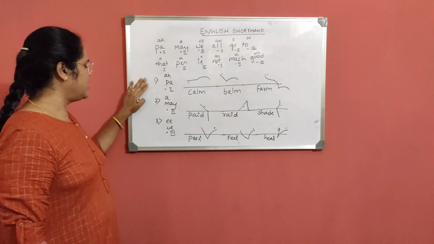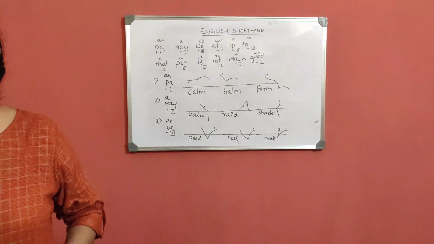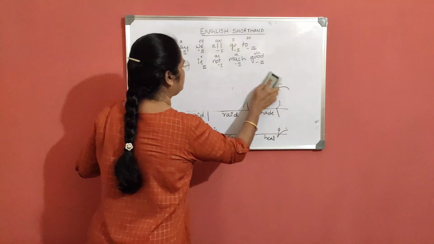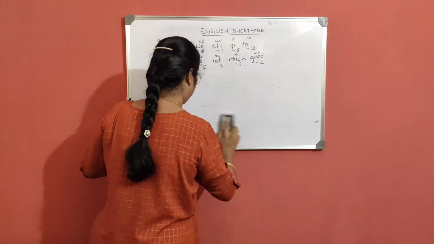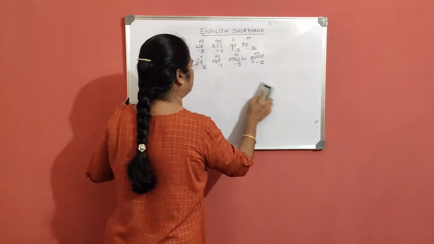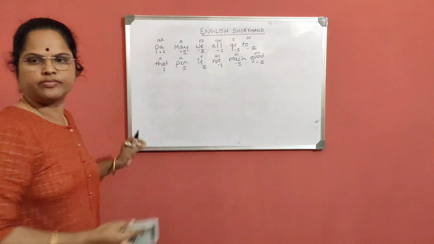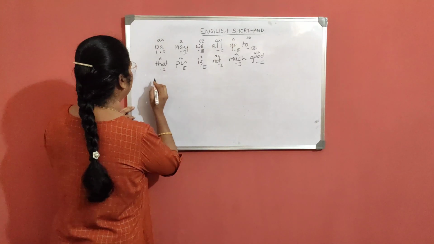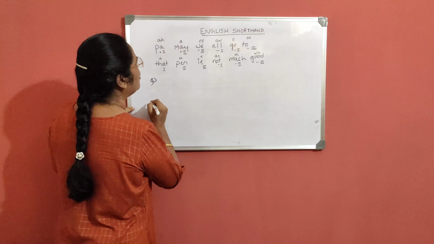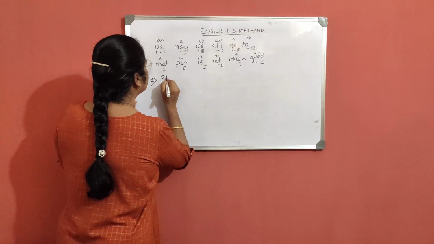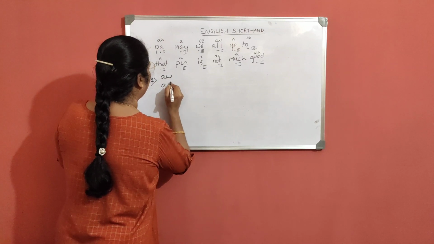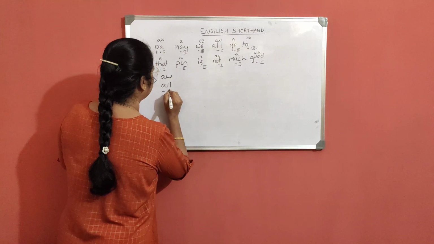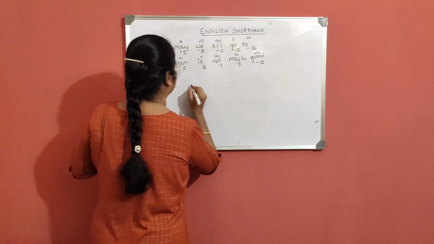We'll move on to the next three long vowels. The fourth long vowel is the A sound as in all, with a heavy dash at the first place.